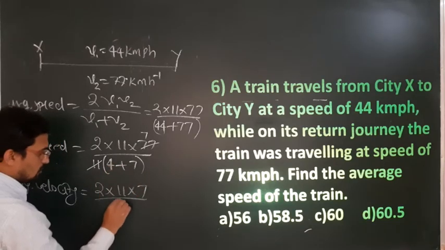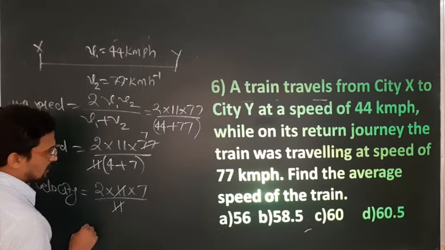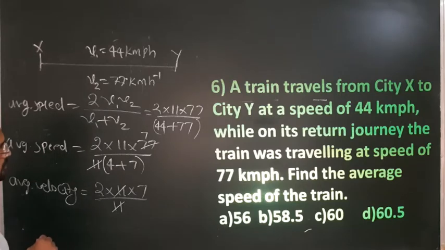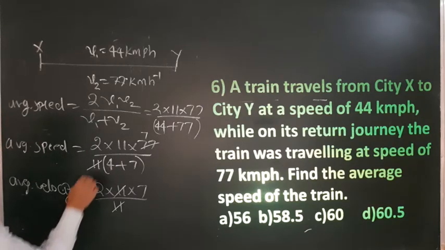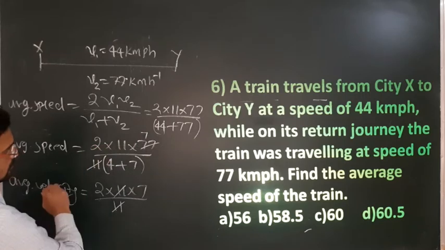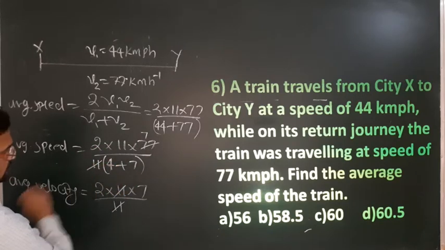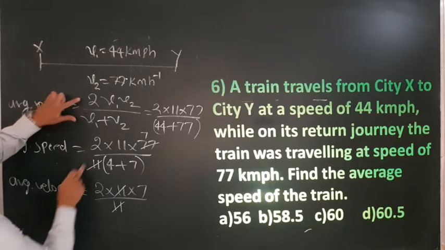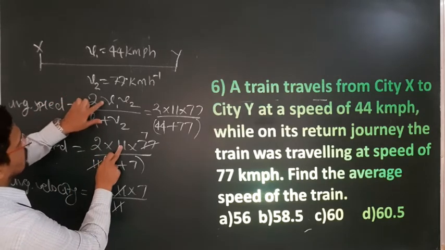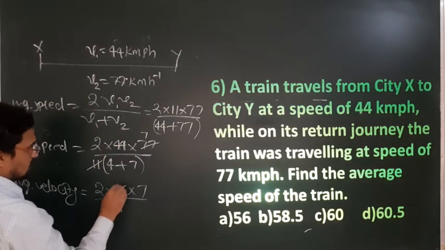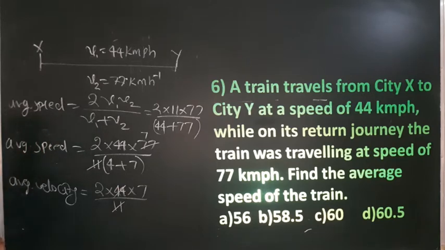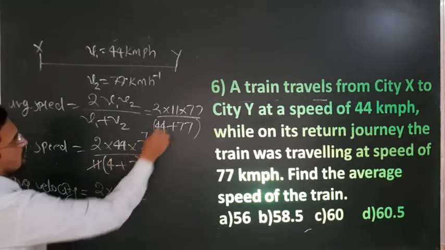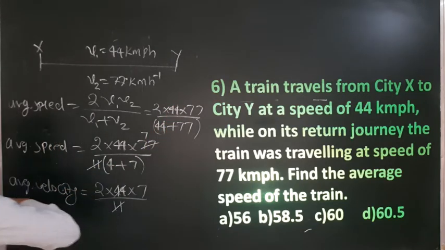Sorry, something went wrong. That is 2 into V1 V2. Here it is also 44, not 11. Sorry, make a correction.